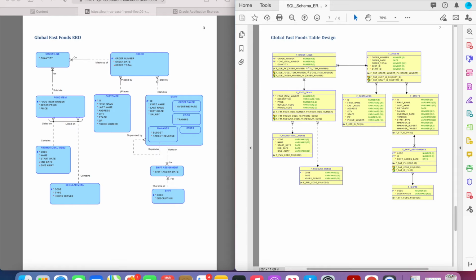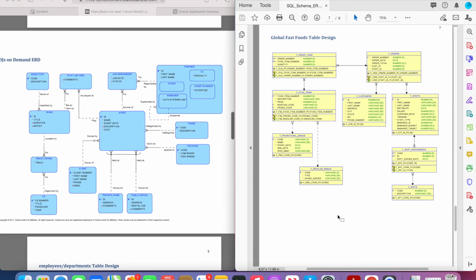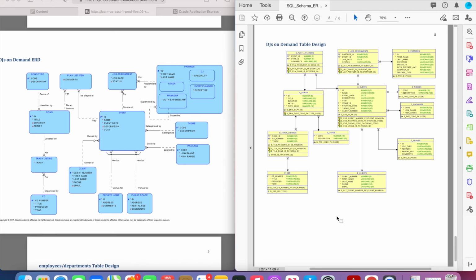The entities are over here, and then they have their attributes that they gain from foreign keys. They have their primary keys. They have their own attributes. And that's what it is for that. The last ERD is the DJs on Demand ERD. So we've got our ERD on this side and our table design on this side.